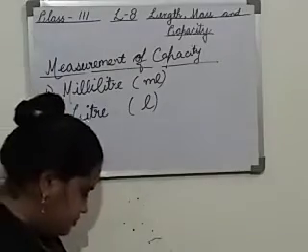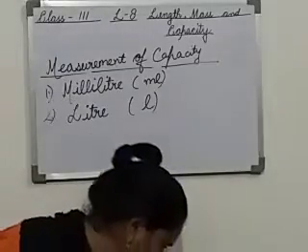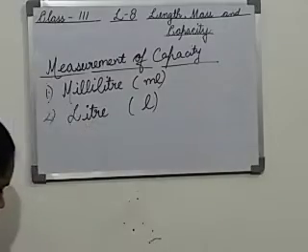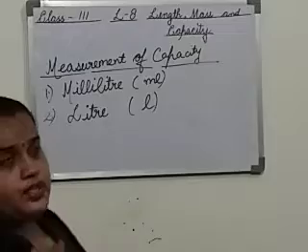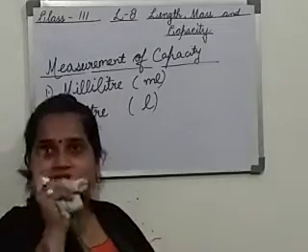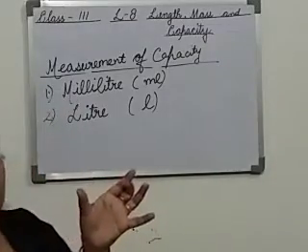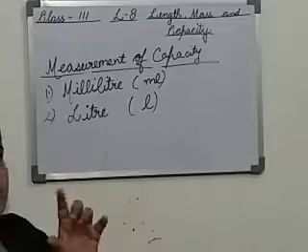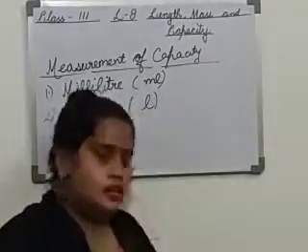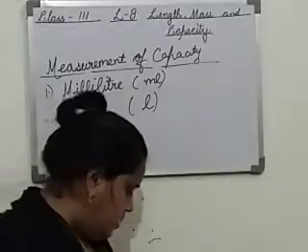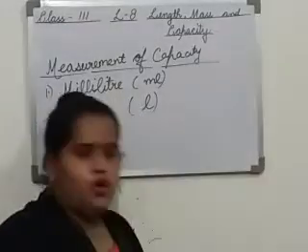Okay, now as in length we have tools for measuring, the ruler and the measuring scale, if you remember. Similarly, here we have measuring cups and measuring cylinders to determine the amount of liquid a container can hold.